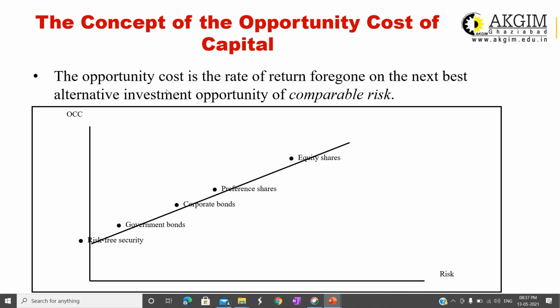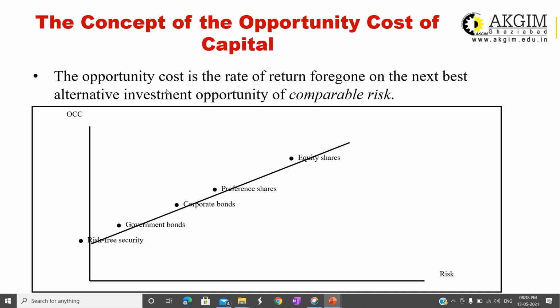So here you can see very easily that when the risk of the investment is increasing, the premium or overall cost of capital will be increasing. Here you can see that risk-free securities are there. Government bonds are very secure, giving risk-free return. Then corporate bonds are a little bit risky, because these bonds are issued by private companies and default risk is always there.